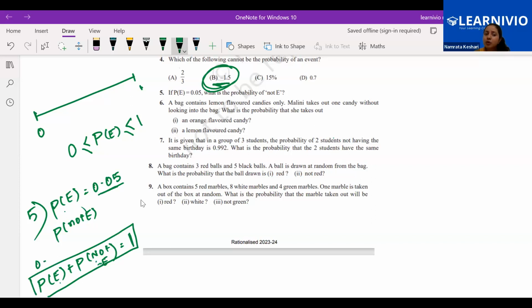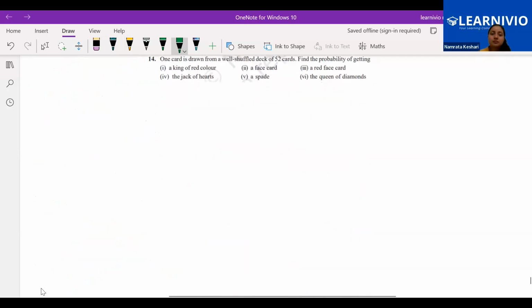Okay, E is 0.05 plus not E, which we don't know, is equal to 1. Is it possible to find the other probability over here? Is it possible? Yes or no? Probability of E is given as 0.05.